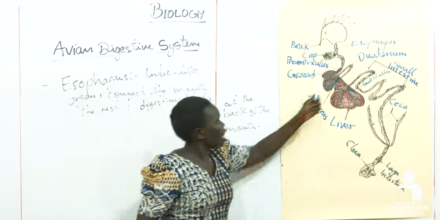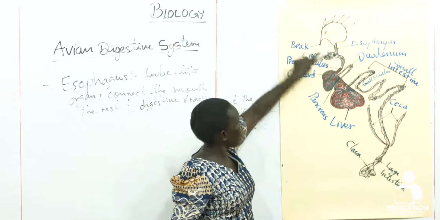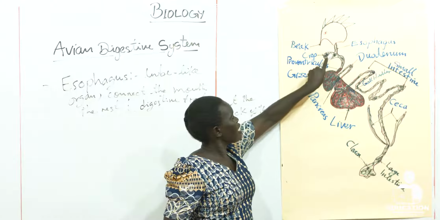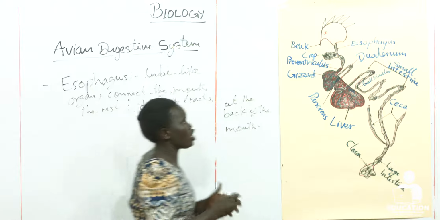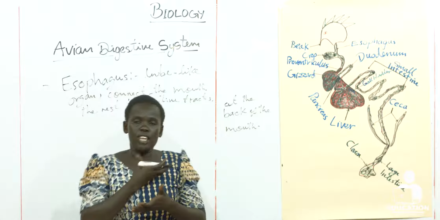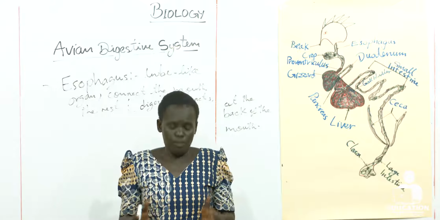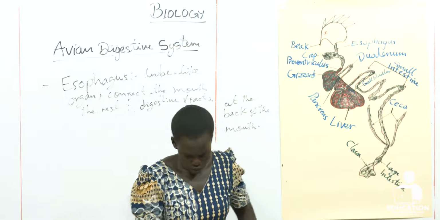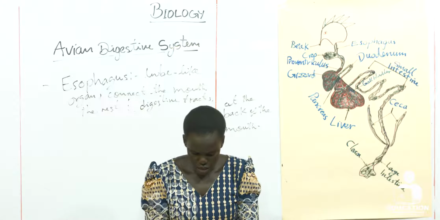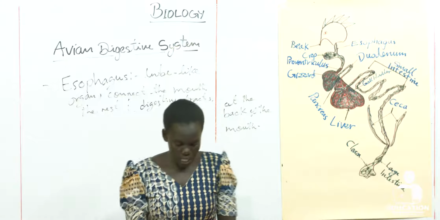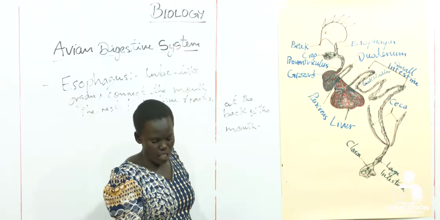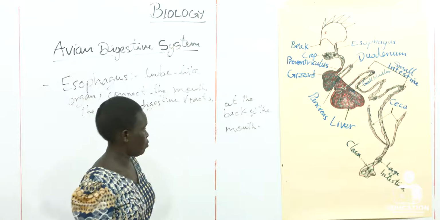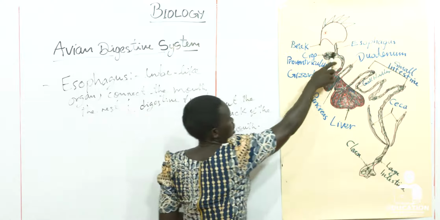Then from the esophagus, the food reaches where? Here in the crop. And this crop is located at the region of the neck, outside of the body cavity. The crop is an out pocketing of the esophagus and is located outside the body cavity in the neck region.